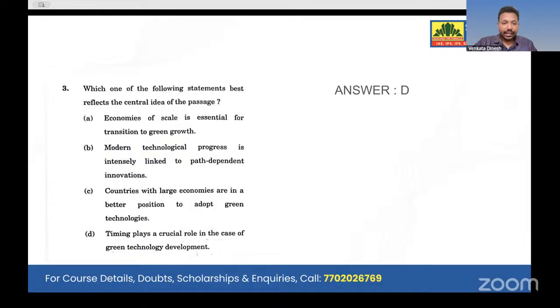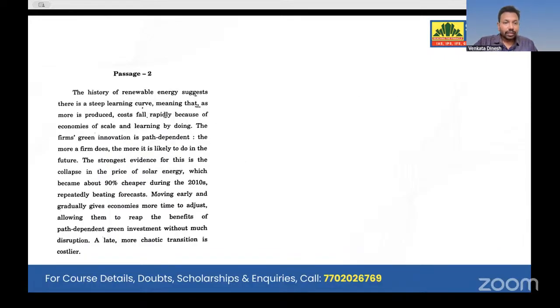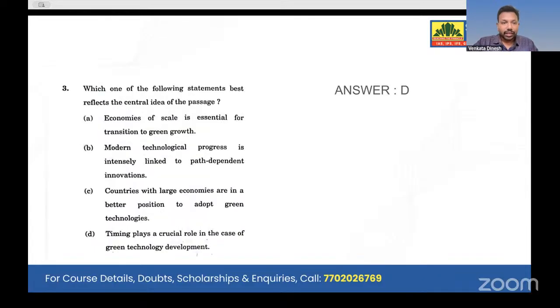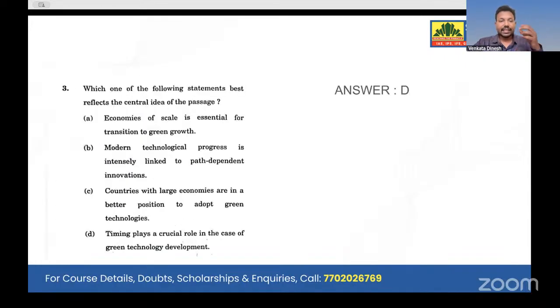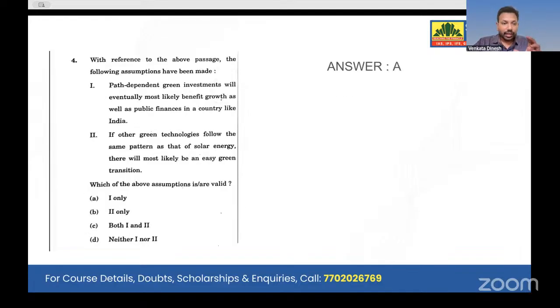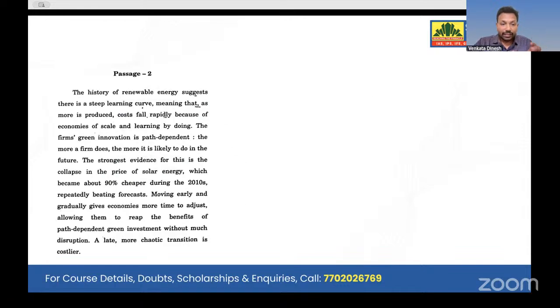Yes, the central idea here. He clearly says that if you take the first option, economies of scale is essential for transition of green growth. Yes, that is there in the first half of the sentence, but that is just an introduction point. That is not the central idea. The central idea is, as you can see here, the strongest evidence for this. He already mentioned the statement and he is providing the evidence in the second half of the point.